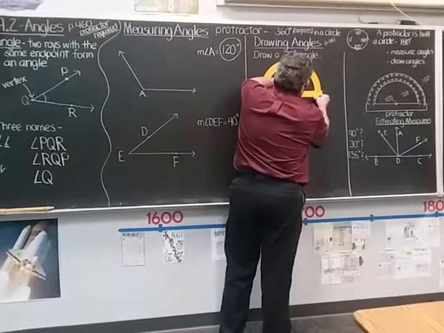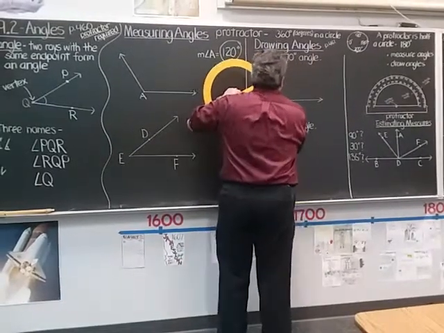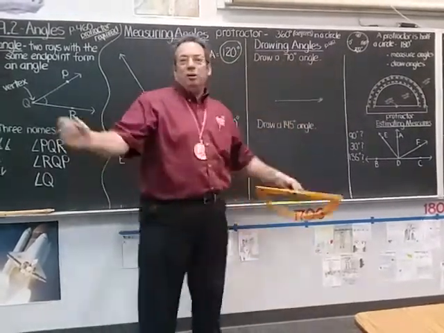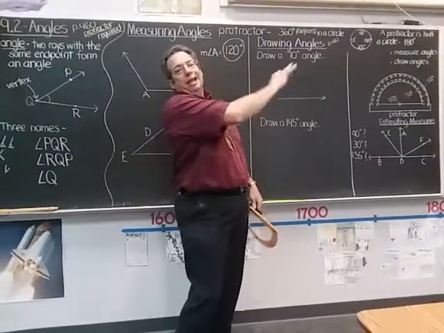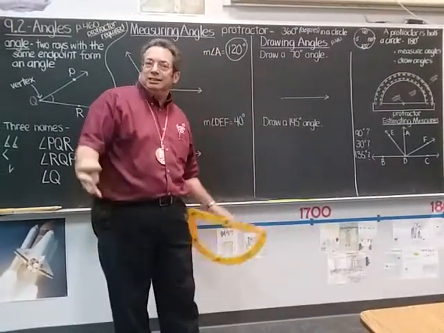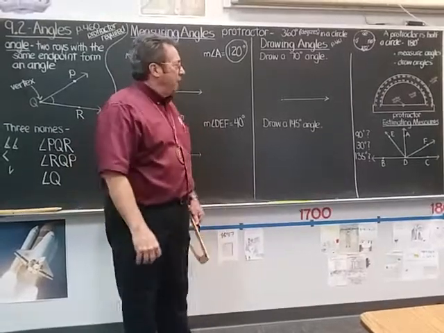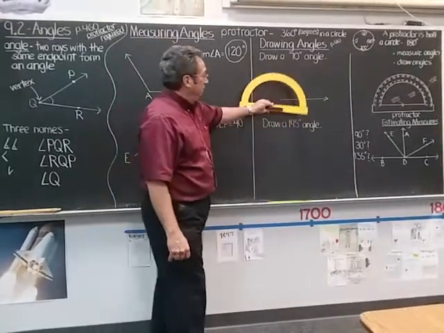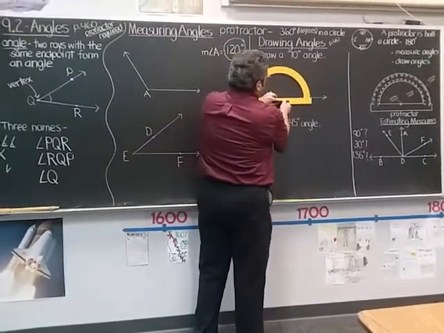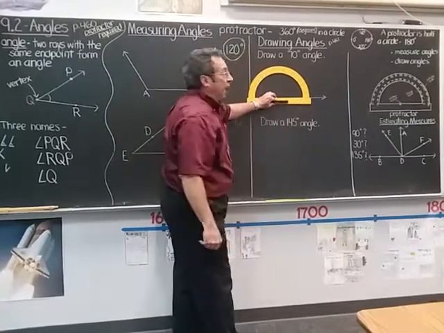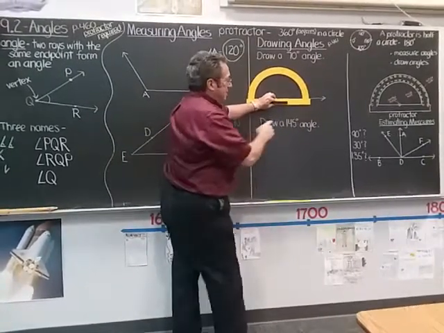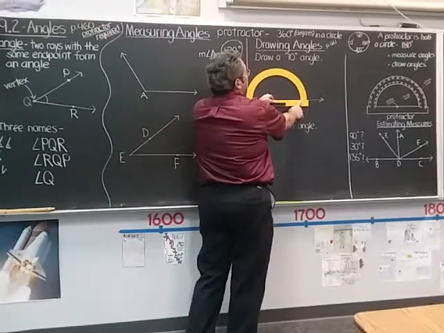All right, so I can use my protractor as a straight edge. I just drew a random ray. Doesn't matter. I always try to make them parallel to the ground. So that just makes it easier, I think. Now I put the vertex on the end point. I point the ray at 0. And then I'm using the inside scale because the 0 is on the inside of this protractor.